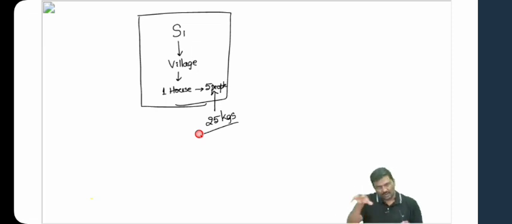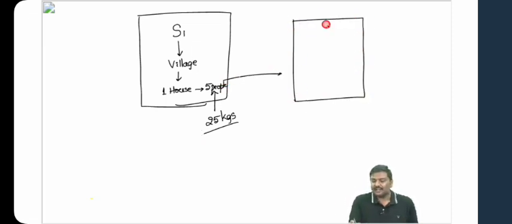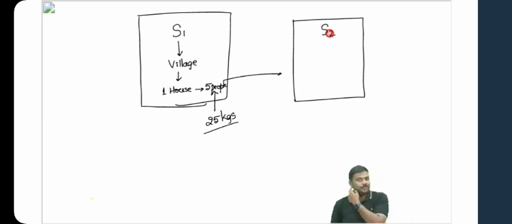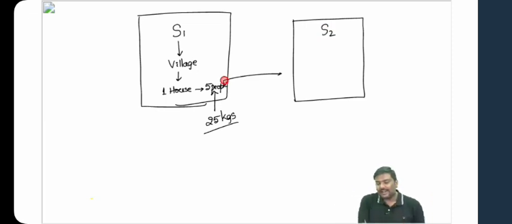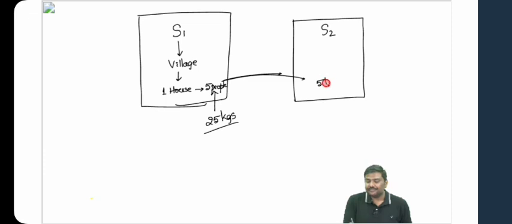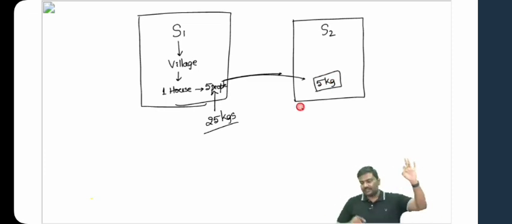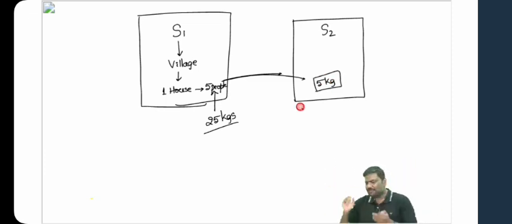Now, one of the 5 people will migrate from state 1 to state 2, let's say this month. Now, when the person migrates, the person wants 5 kgs of food grains here. The person has migrated from state 1 to state 2 and wants to use the same NFSA and get 5 kgs of food grain. But what is the problem here? Look at this.